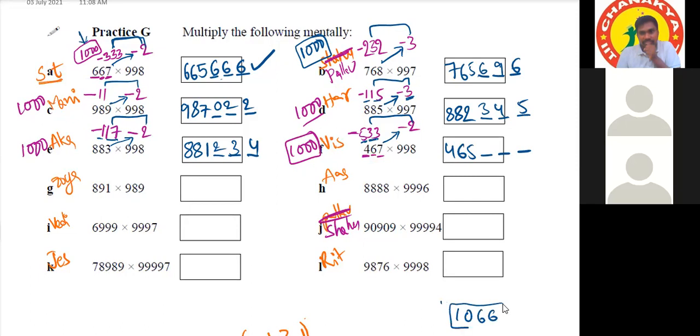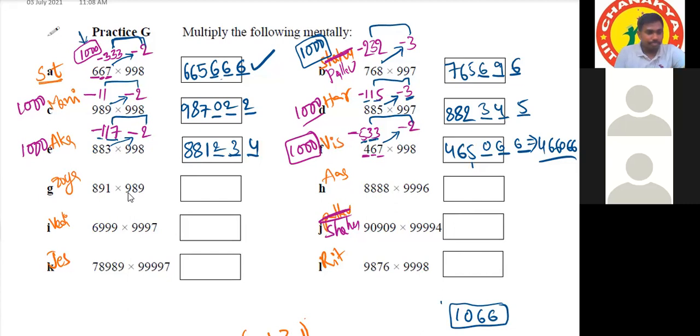Okay. Now adjust these numbers. How to adjust? 1 carry, sir. Okay. 066. Final answer: 466066. Correct.